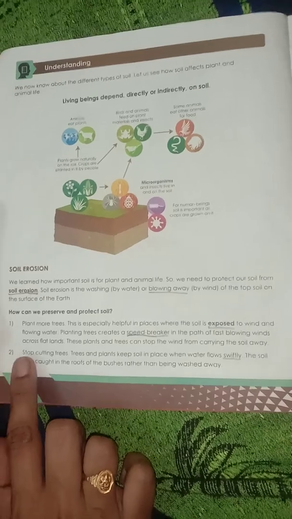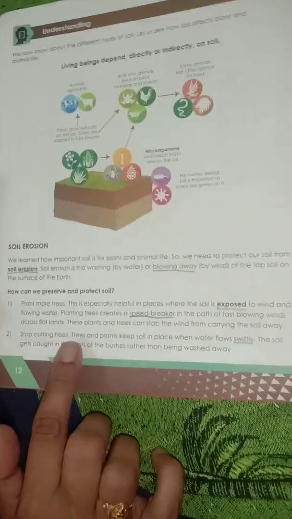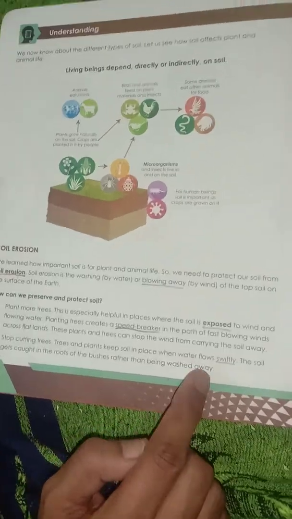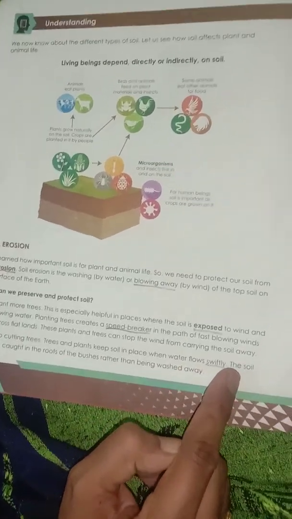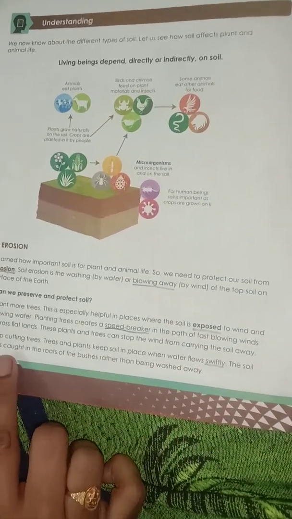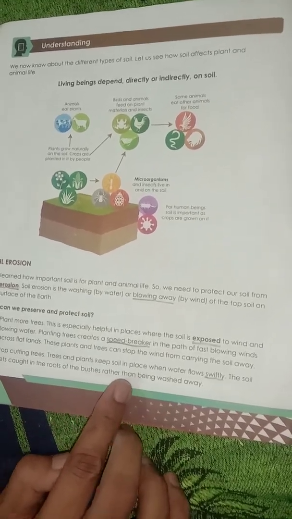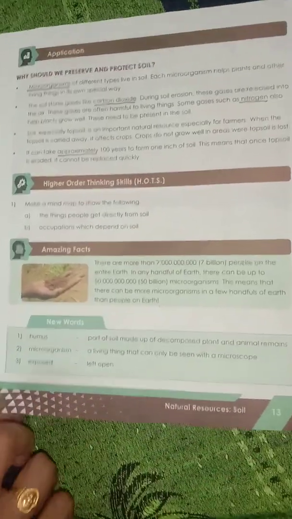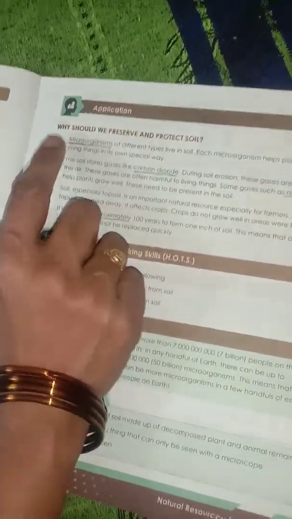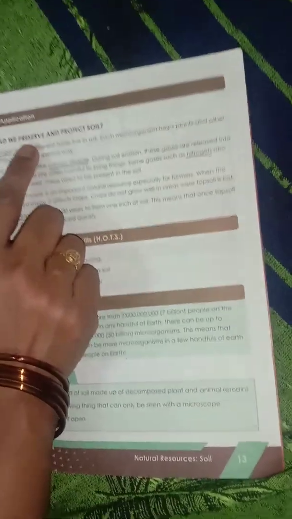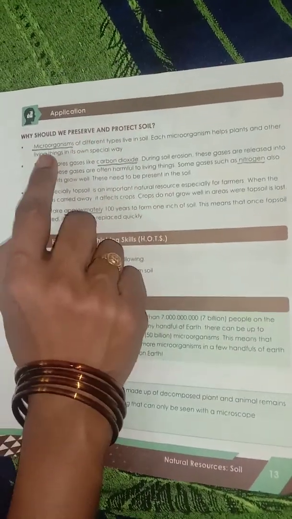Next point. Stop cutting trees. Trees and plants keep soil in place when water flows swiftly. The soil gets caught in the roots of the bushes rather than being washed away. Okay, children, page number 13. Application. Why should we preserve and protect soil?